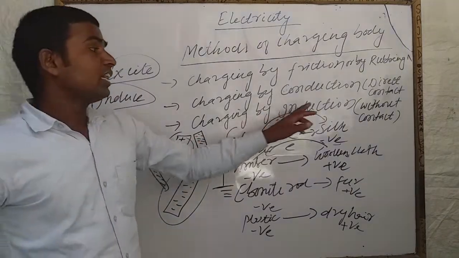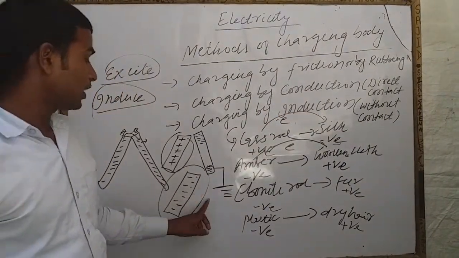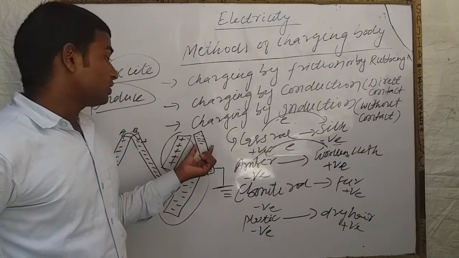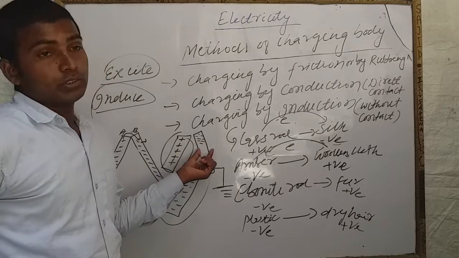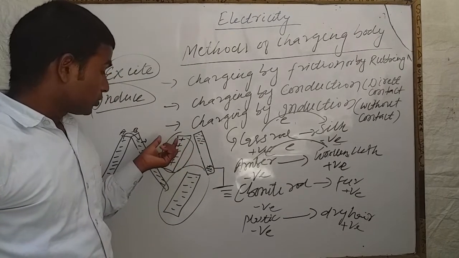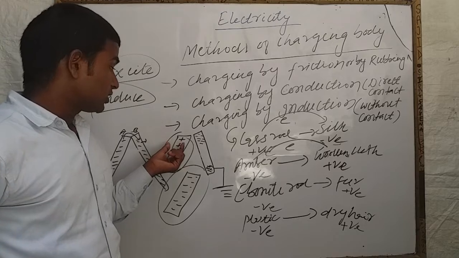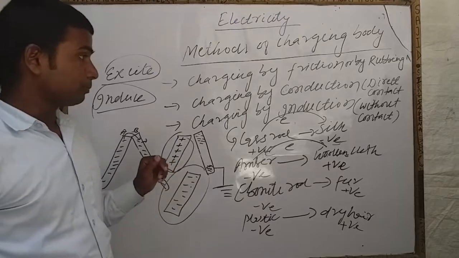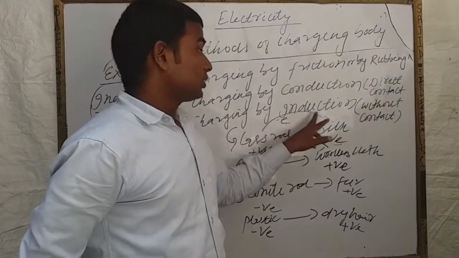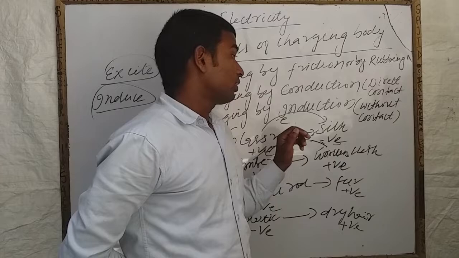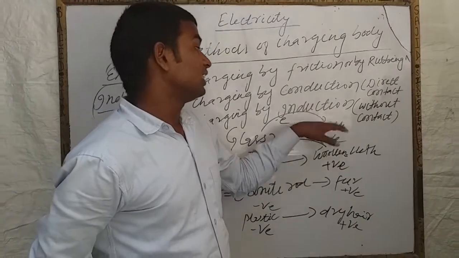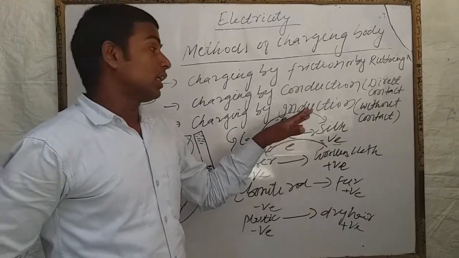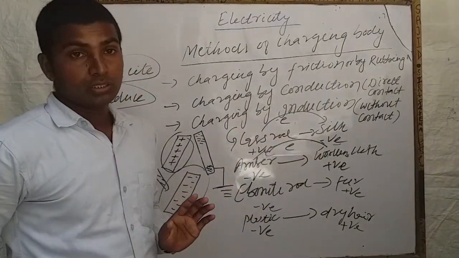But here in induction, you should notice one important thing: when the charged body is positive, the uncharged body will acquire negative charge, and when the charged body is negative, the uncharged body will develop positive charge. So in the induction method, when one charged body is brought near an uncharged body, the uncharged body acquires the opposite charge of the charged body. You all have understood?